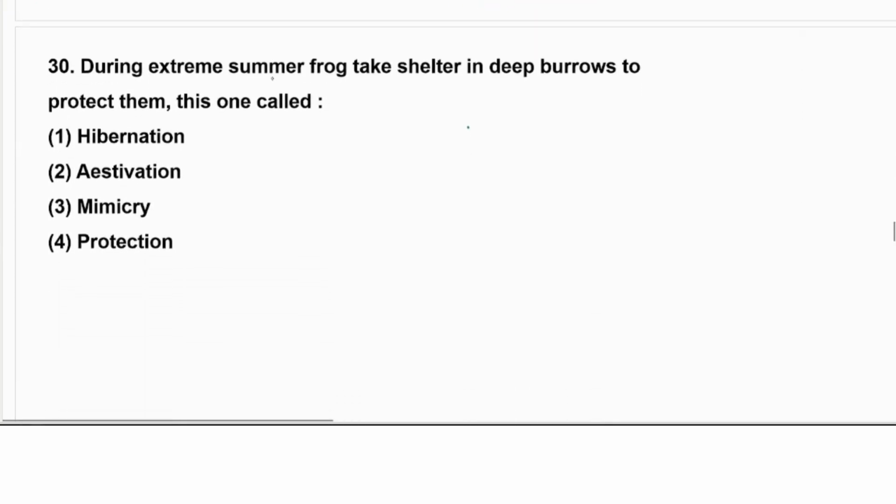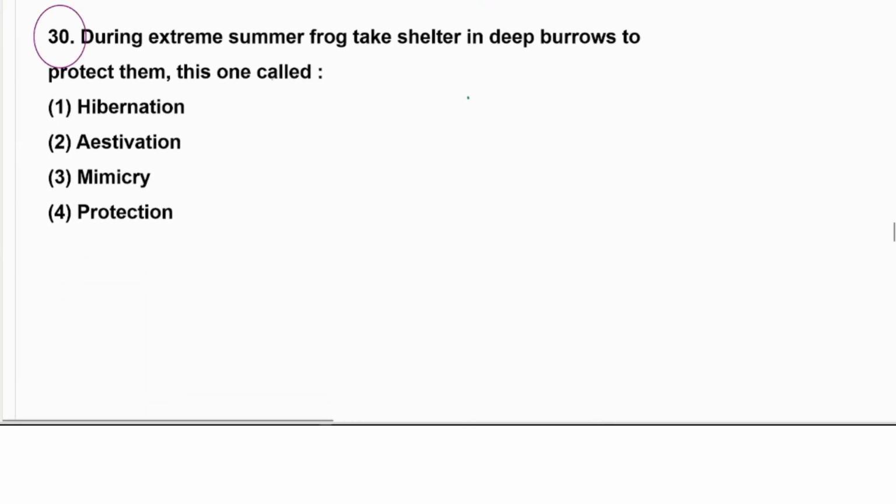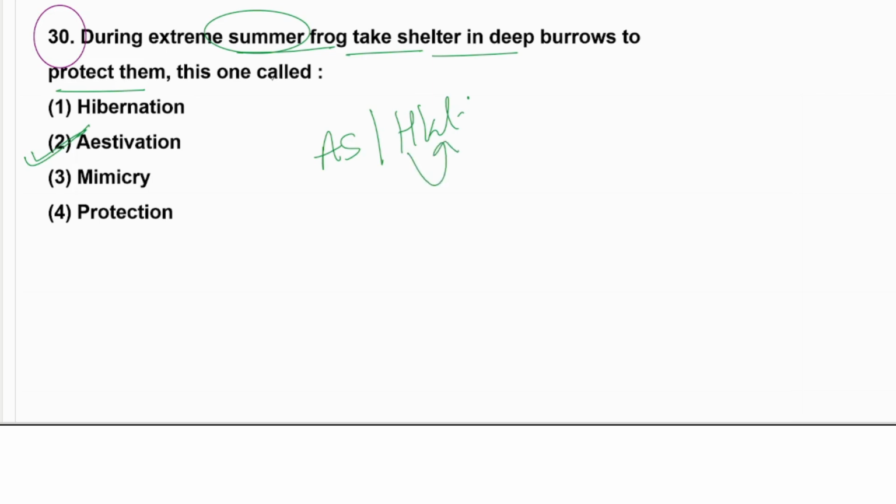The next is during the extreme summer, frog takes shelter in deep burrows to protect themselves. Summer means estivation. You have to learn like the AS and HW. HW means hibernation in the winter sleep, and estivation is the summer sleep. Okay, so we'll go with the second option.